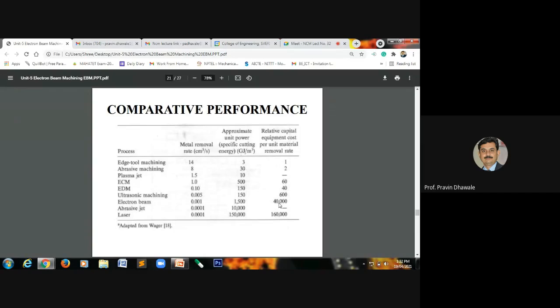So we require more capital cost as compared to the above mentioned processes, right? And even more capital cost is required in the case of laser beam machining when you compare it with the electron beam machining process. You may write this chart also, the values in the chart.